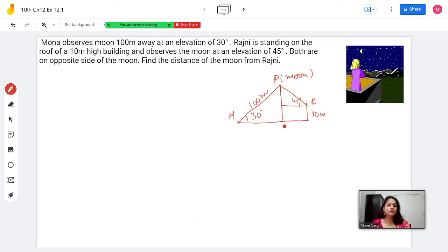Now we represent the remaining positions with alphabets A, B, C. Let's write down what we have. PM is the distance between moon and Mona, 100 meter.